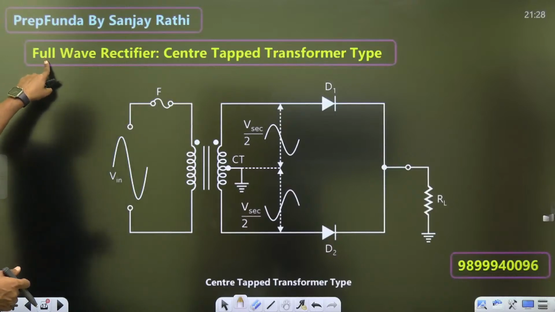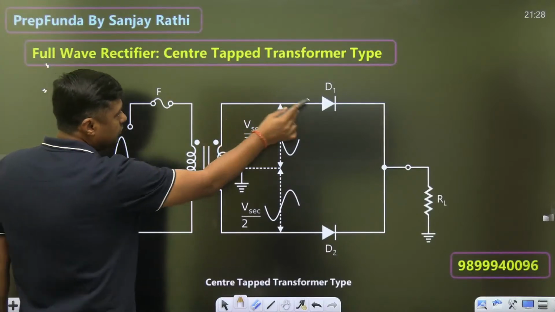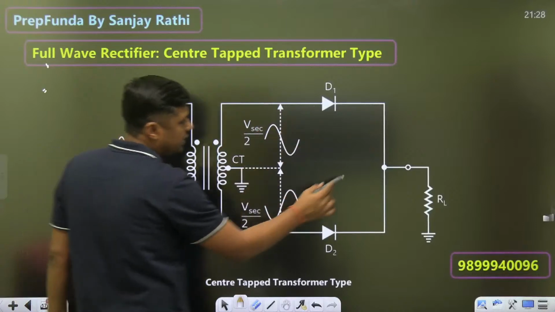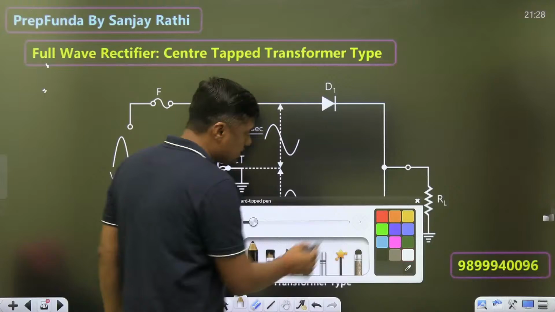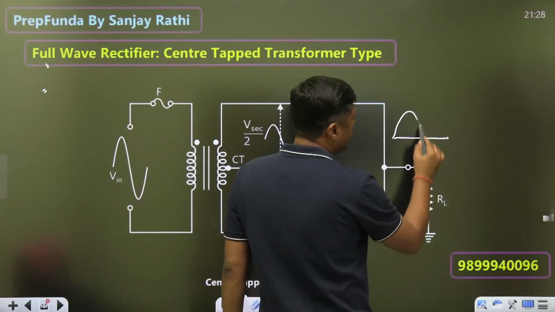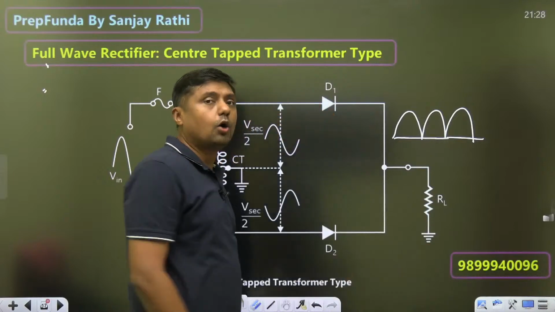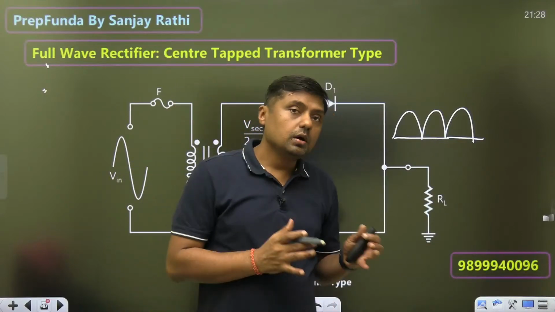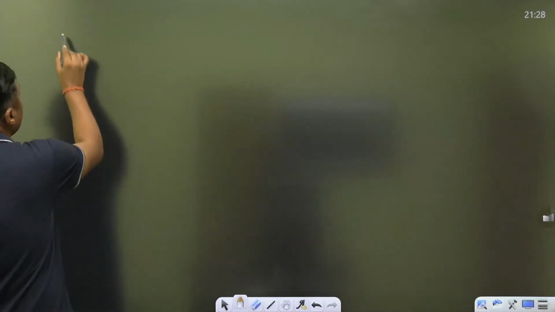Now look, full wave rectifier, center tapped transformer type. Watch this, there is a center tapped transformer. Here we have two diodes, 1 and 2, and RL is connected here. This is a full wave rectifier. Full wave rectifier means we are getting this type of output. Now, if we are getting this type of output, then what are the important factors?